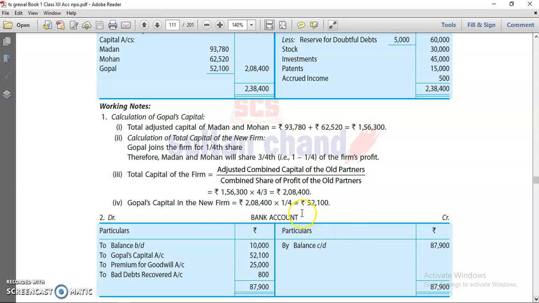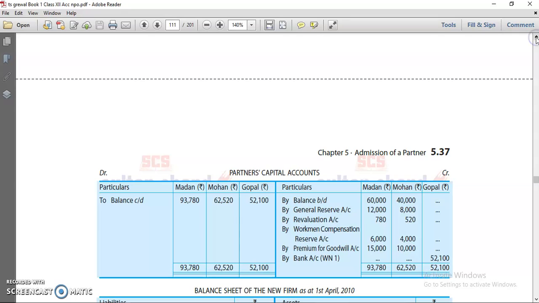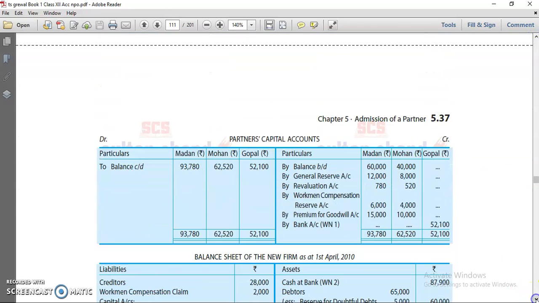Yes or no? Yes. So the total capital of the firm we are going to calculate by the adjusted capital of all the old partners. Adjusted capital, I told you earlier, means capital of partners after all adjustment. All adjustment means making the total of your credit side. Let's say Madan and Mohan are the two old partners.